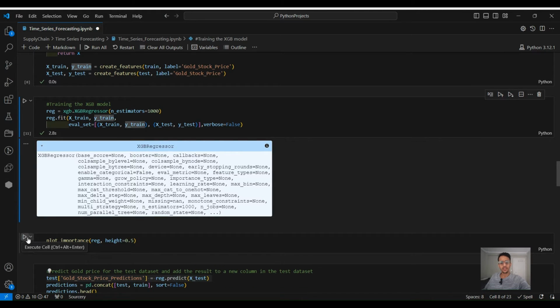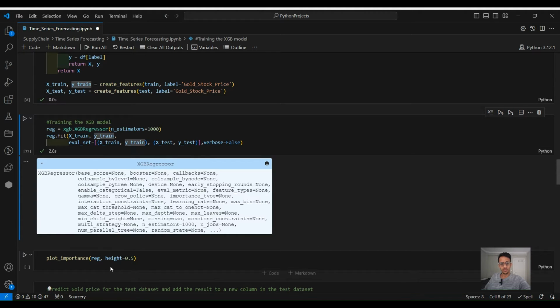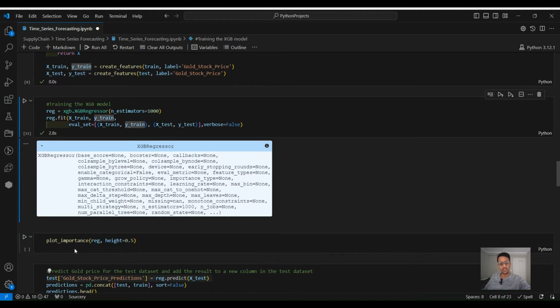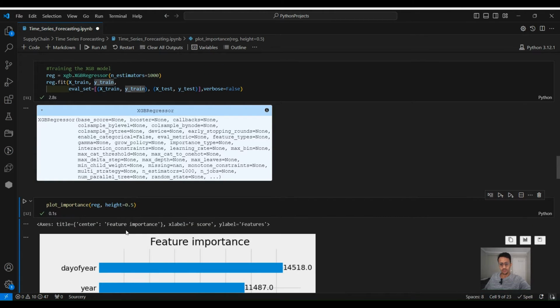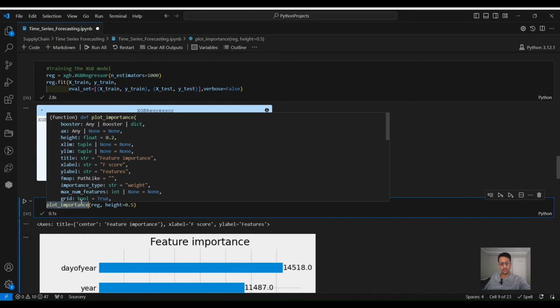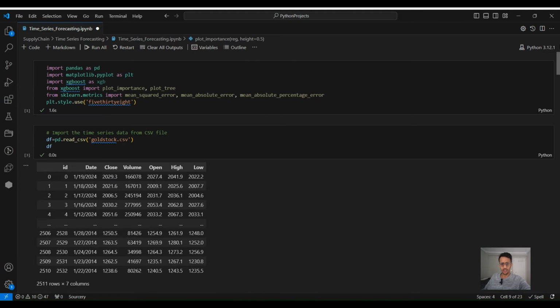Let's plot the importance. If you remember from these features, we want to see which features were the most important during the training. So if we plot this function, we just imported it here. So plot importance.